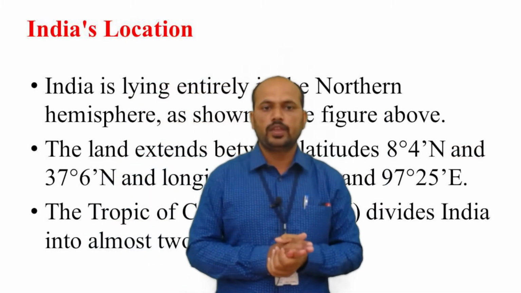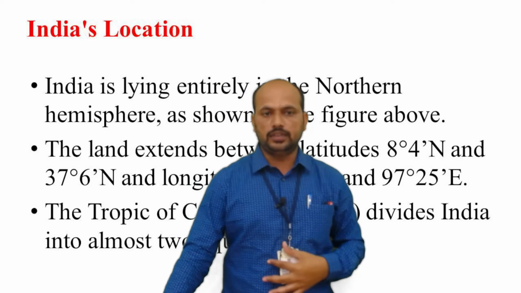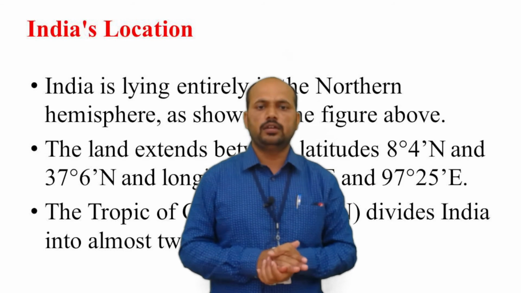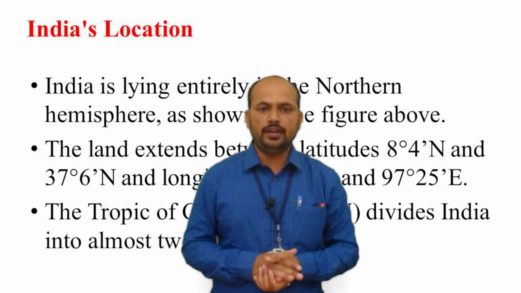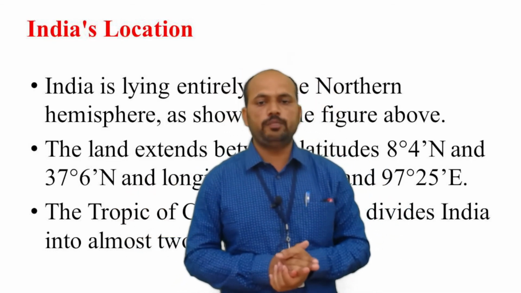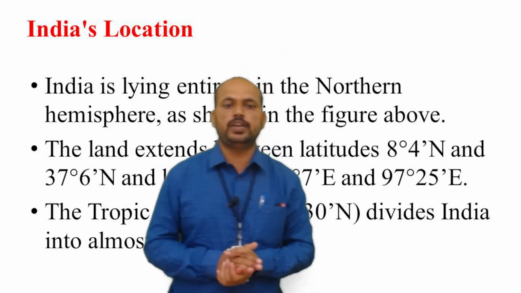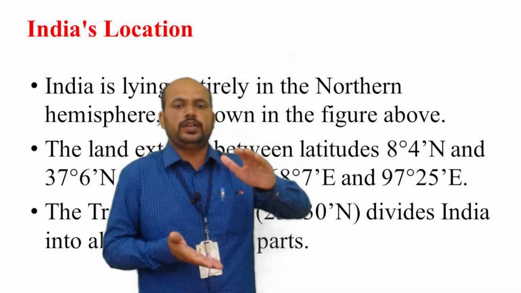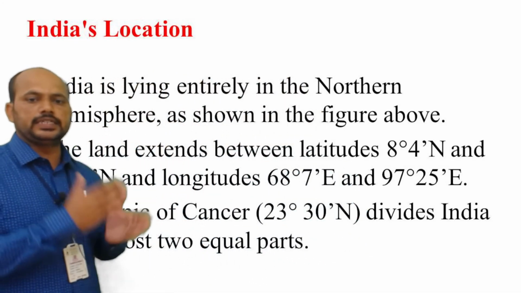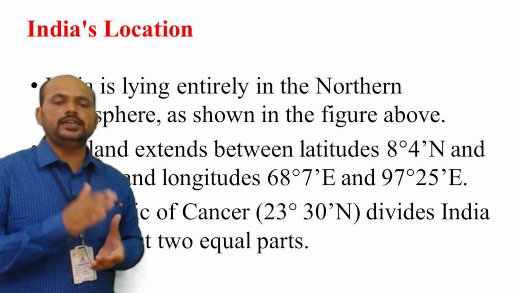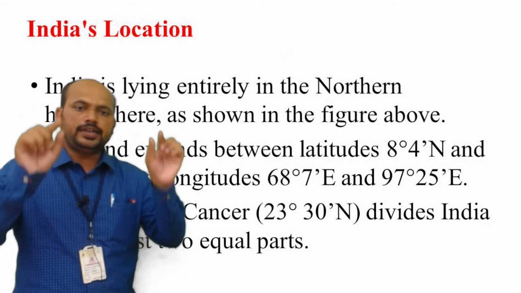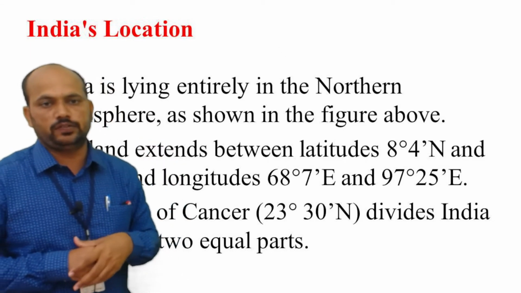You can tell here, India is lying entirely in the northern hemisphere. As I told you in the first graph, the world map, the land extends between the latitudes that you have studied here, 8 degree 4-minute north and 37 degree 6-minute north. This is the latitudinal extent of India. What about the longitudinal extent? That is 68 degree 7-minute east and 97 degree 25-minute east. This is the latitudinal and longitudinal extent of India.